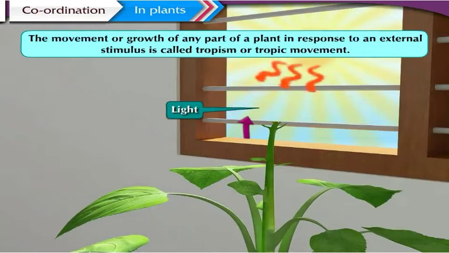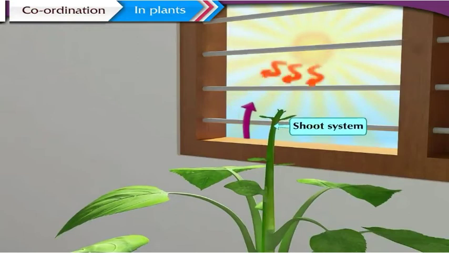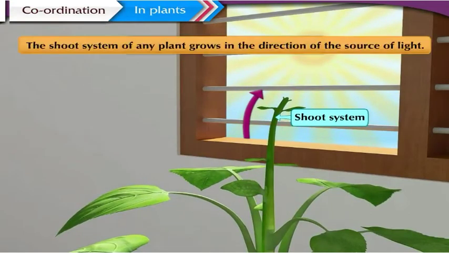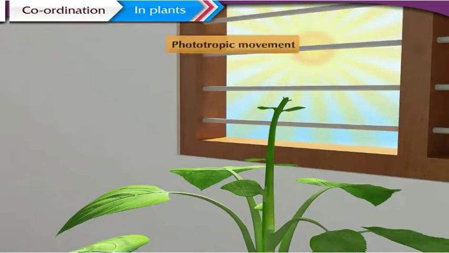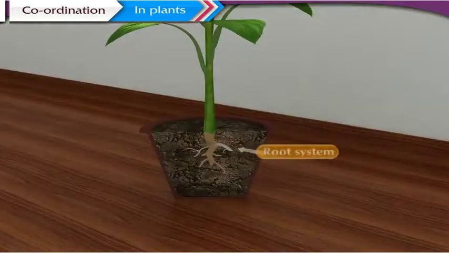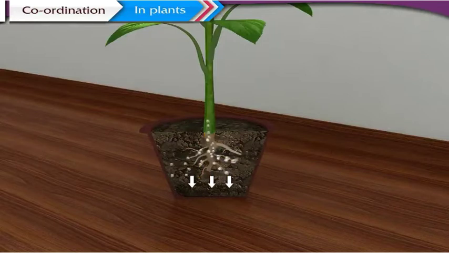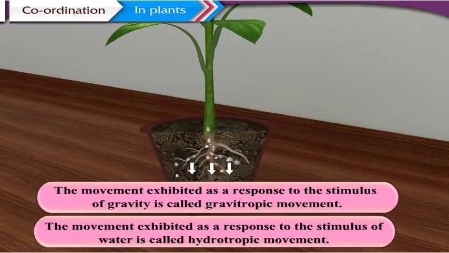The shoot system of any plant responds towards the stimulus of light. That is, it grows in the direction of the source of light. This movement exhibited by the plant is called phototropic movement. The root system responds to the stimulus of gravity as well as of water. These responses are called gravitropic movements and hydrotropic movements respectively.